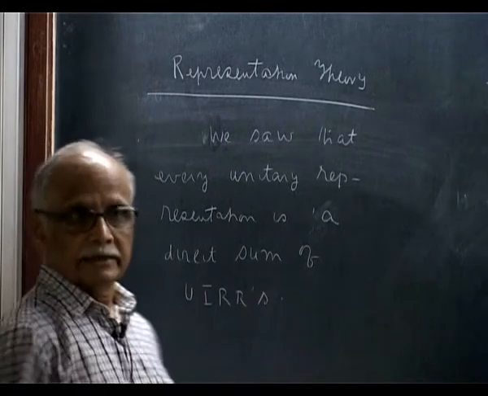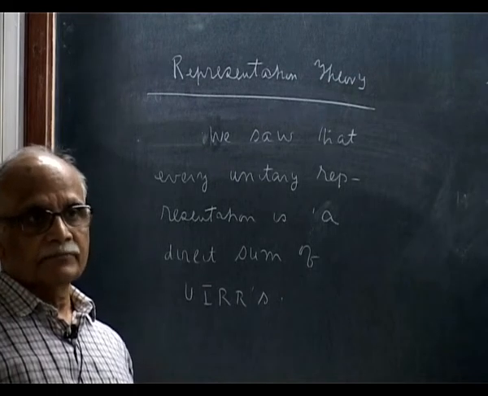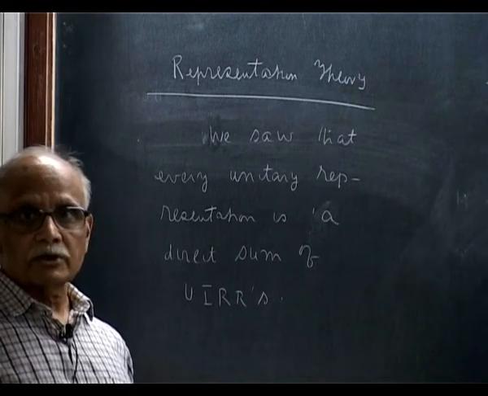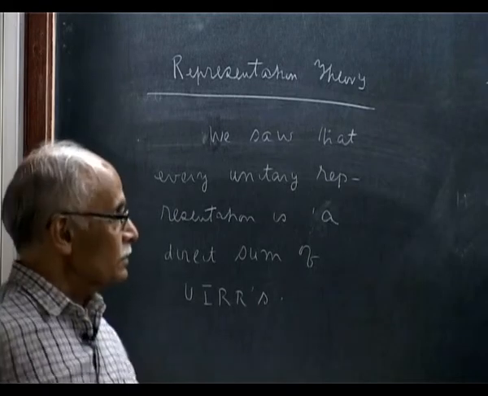I proved it some time ago, right? Because if you have an invariant subspace, you use the fact that the orthogonal complement is also invariant, then go on taking it apart. So it follows.